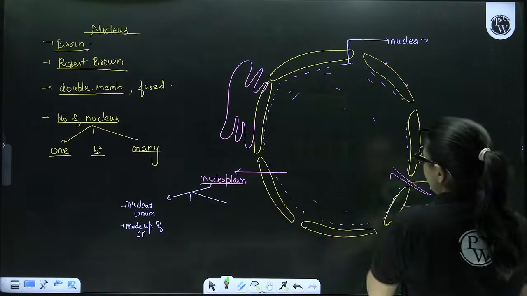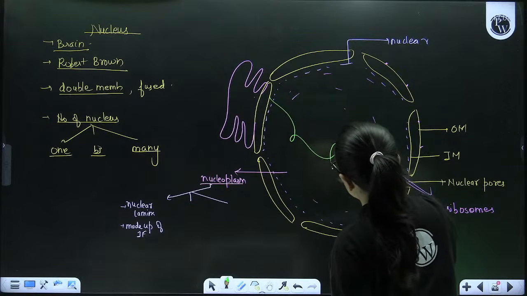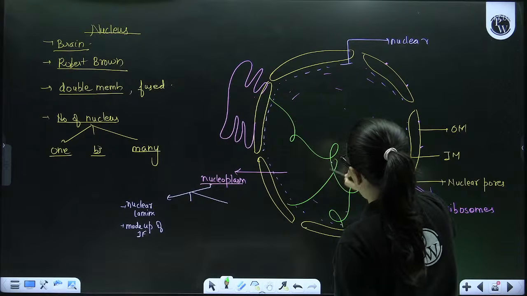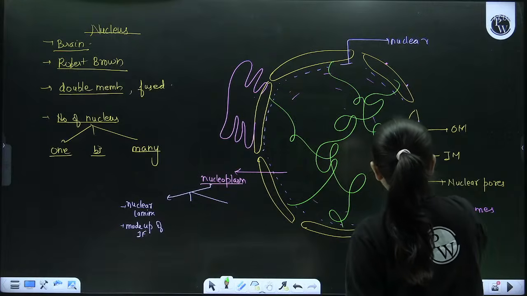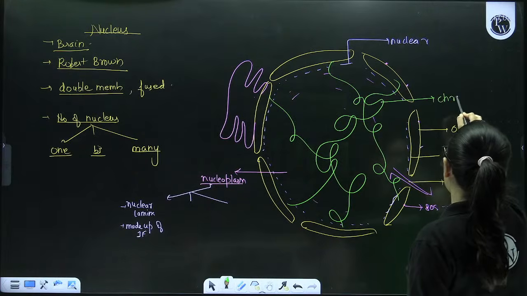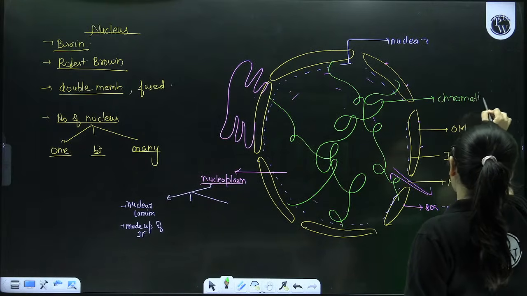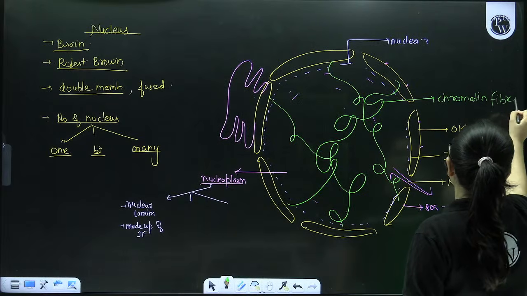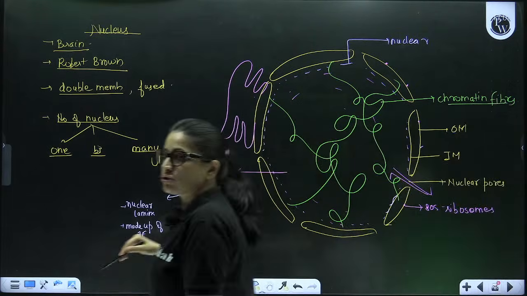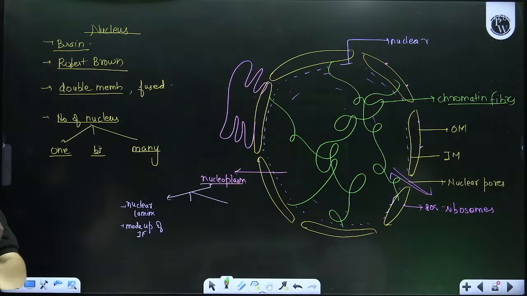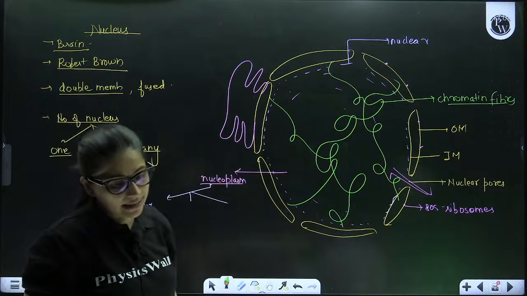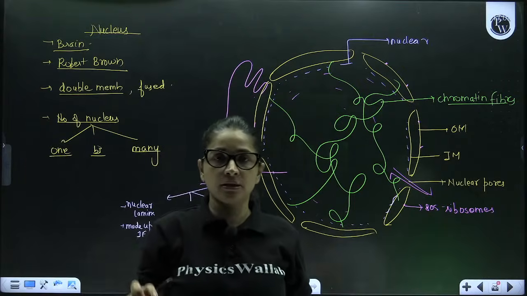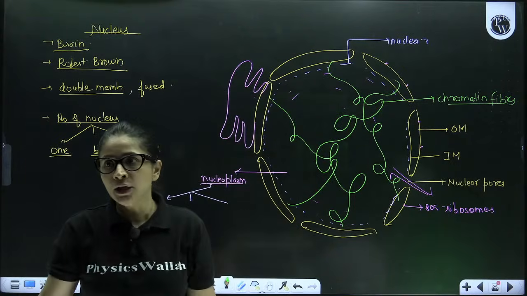Then you have thin thread-like colored structures called chromatin fibers, which were first observed by scientist Fleming. These chromatin fibers carry the genetic material in the form of DNA, RNA, histones and non-histone proteins. When cell division occurs, these thin thread-like structures get condensed to form thick rod-like chromosomes.